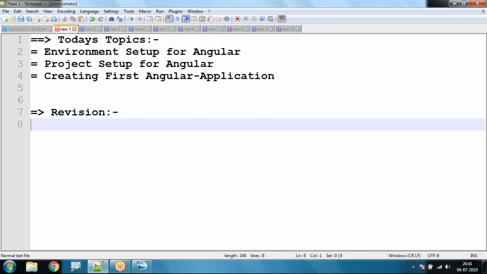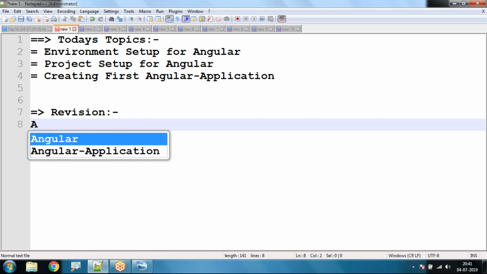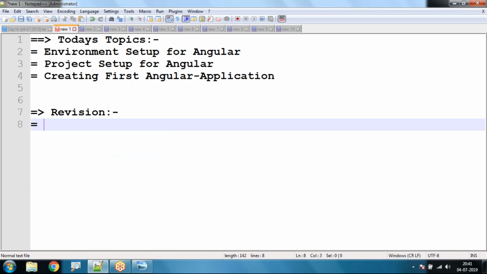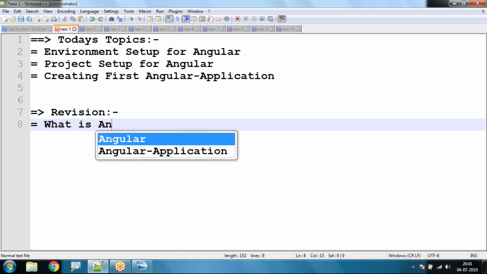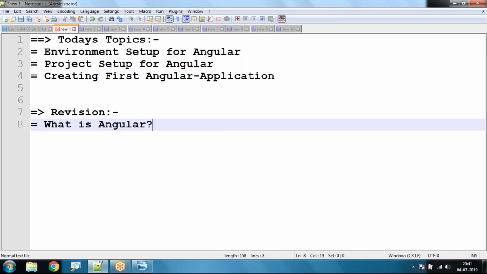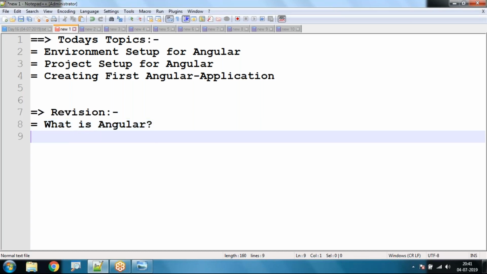So basically, what is Angular? Angular is a TypeScript framework for developing dynamic web applications. We also have AngularJS.